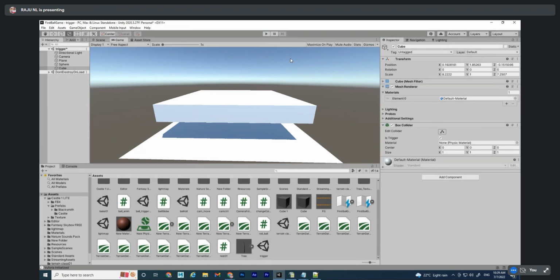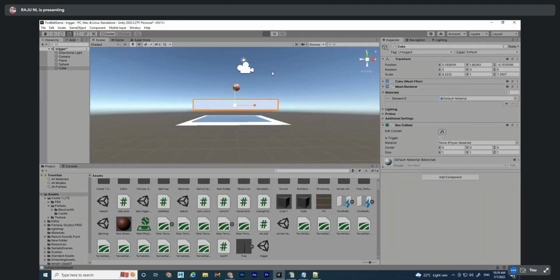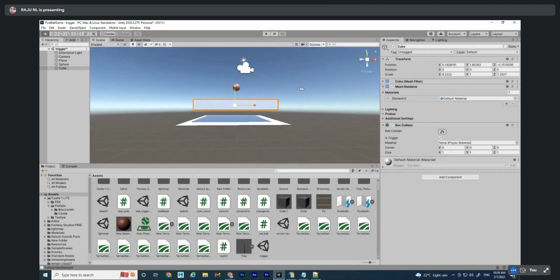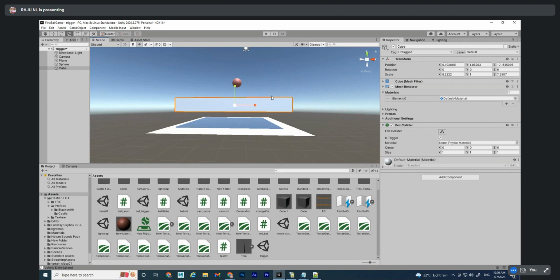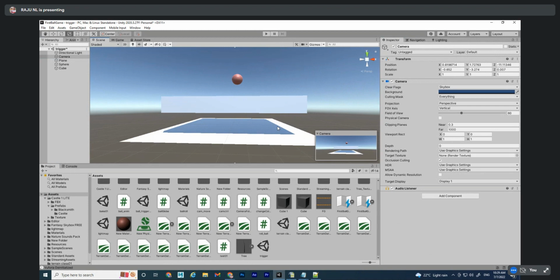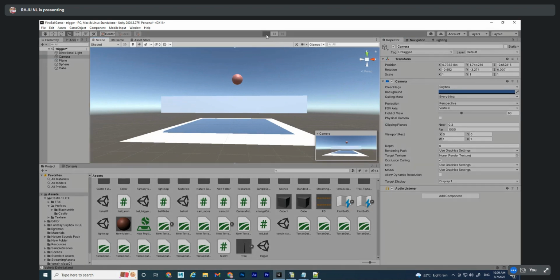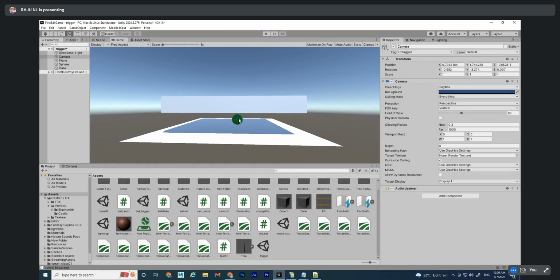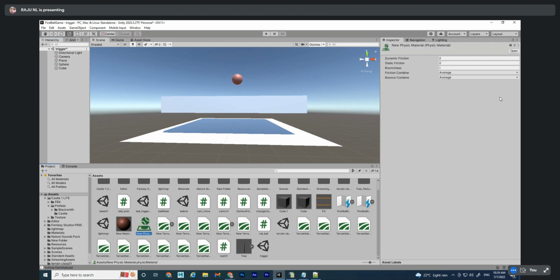So whenever it enters into the cube, the color will change. I'll keep a different camera angle like this. Simple alter. Play and check. Yeah, working. Okay, now it has to rise more. Which one? Bounciness maximum.